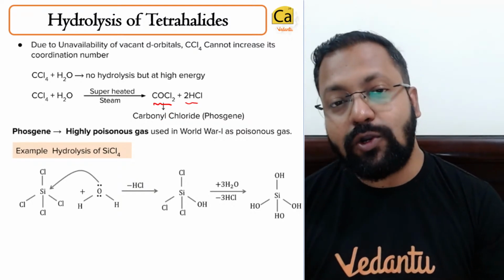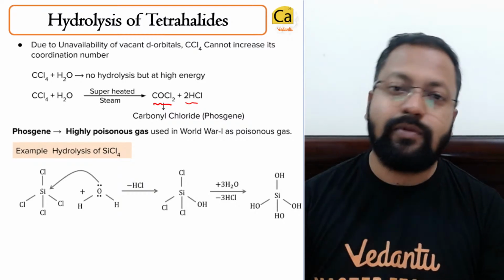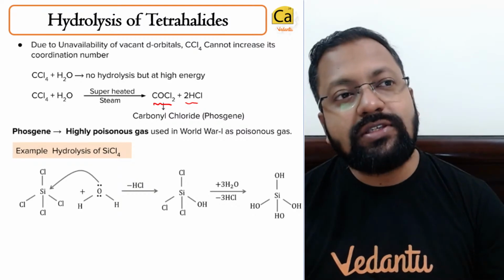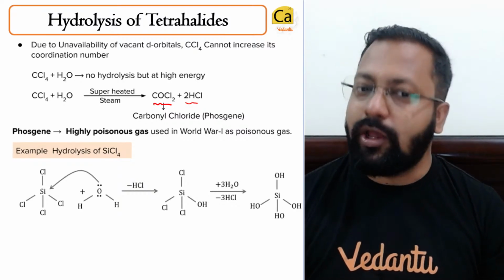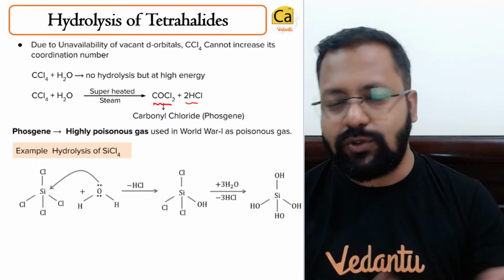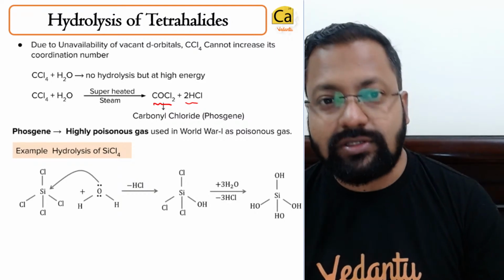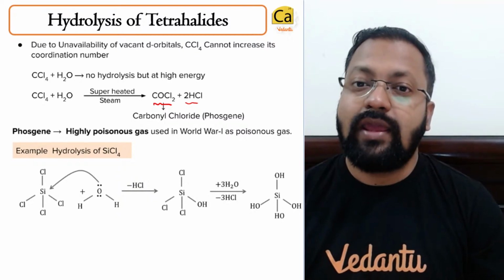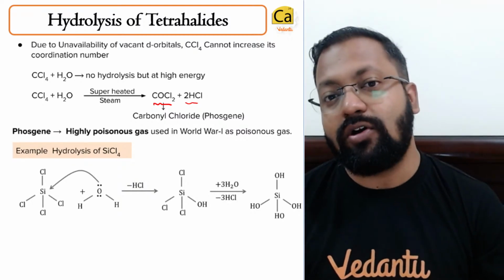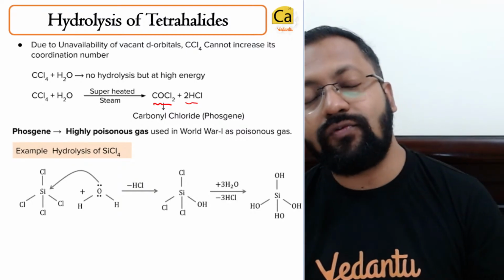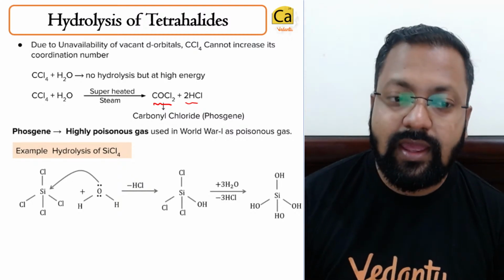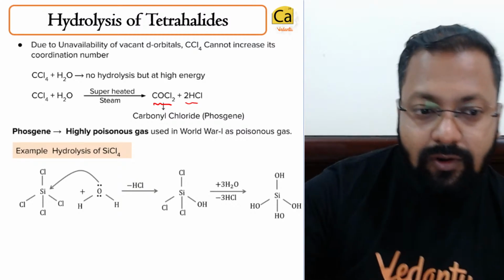ये COCl2, the commercial name of COCl2 is phosgene. Phosgene is a poisonous gas. It was used in World War I. This gas is obtained from chloroform when it reacts with oxygen as well. So ये chloroform oxygen reaction से भी ये phosgene हमें मिलता है. Phosgene is poisonous.